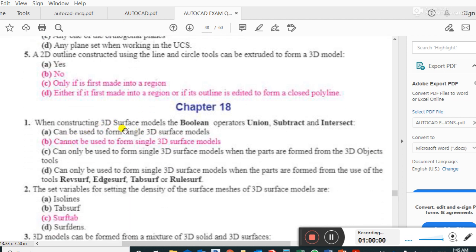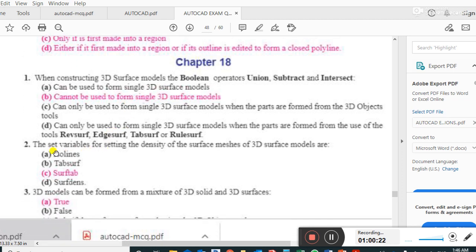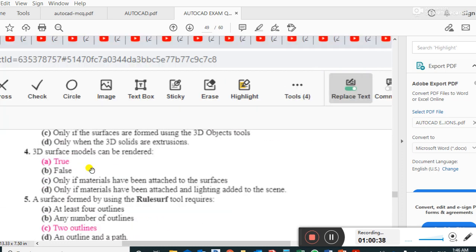When constructing a 3D surface model, the Boolean operators union, subtract and intersect cannot be used on a single 3D surface model. The set variable for setting the density of the surface meshes of a 3D surface model is SURFTAB. Right answer.